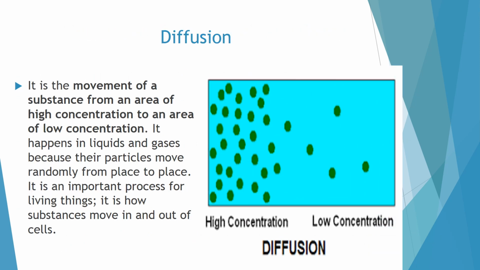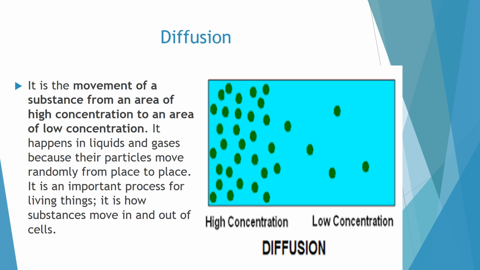Let me explain what diffusion is. It is the movement of a substance from an area of high concentration to an area of low concentration. As you are seeing in the picture, on the left side of the picture, the concentration of the molecule is more. On the right side of the picture, the concentration of the molecule is less.